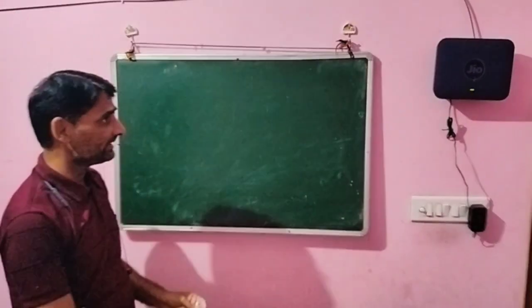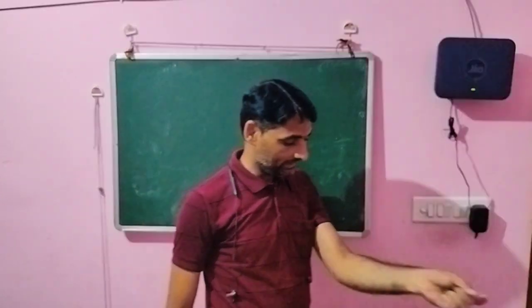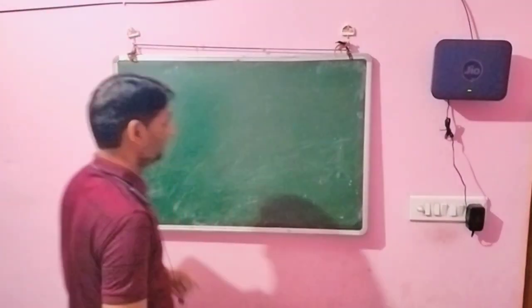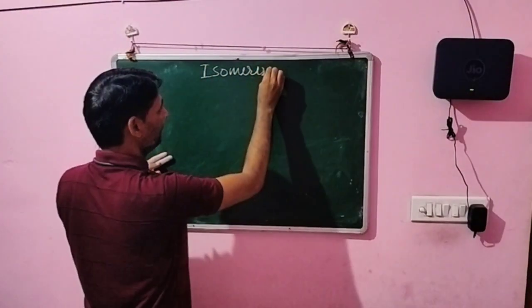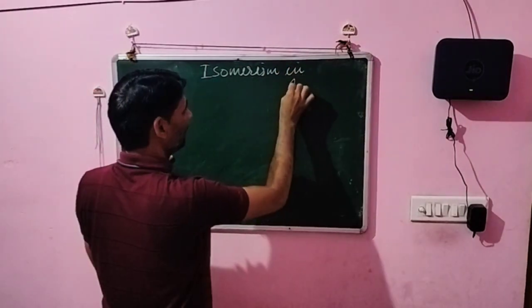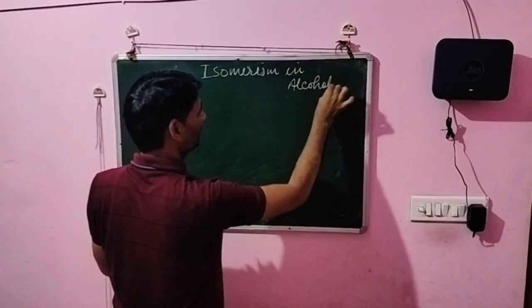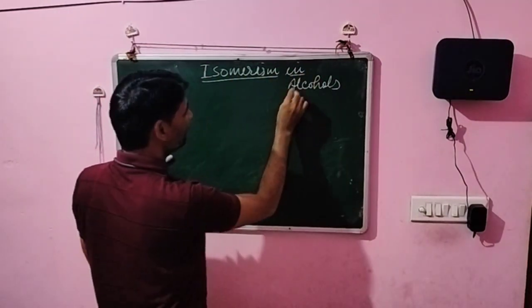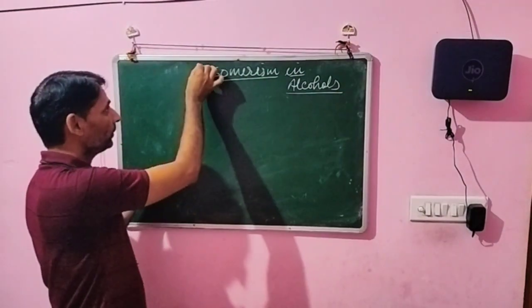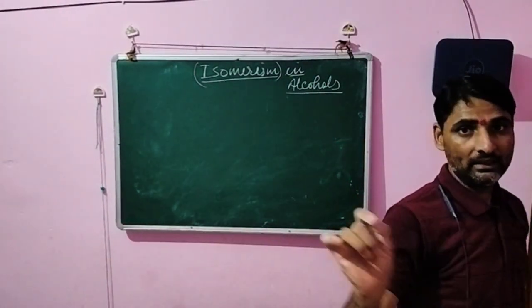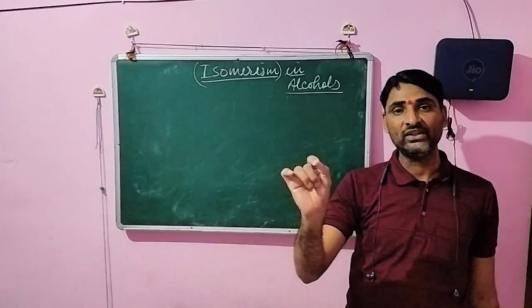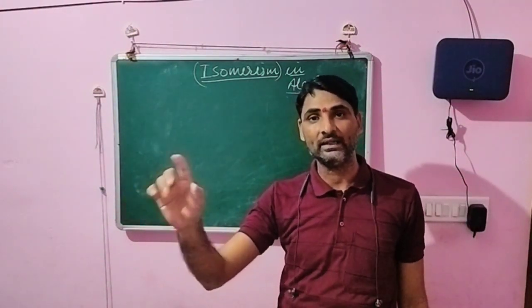Dear students, now we discuss the next topic related to this chapter, that is isomerism in alcohols. Listen carefully. You know that isomerism is the phenomenon in which the same molecular formula has different structural or spatial formulas.